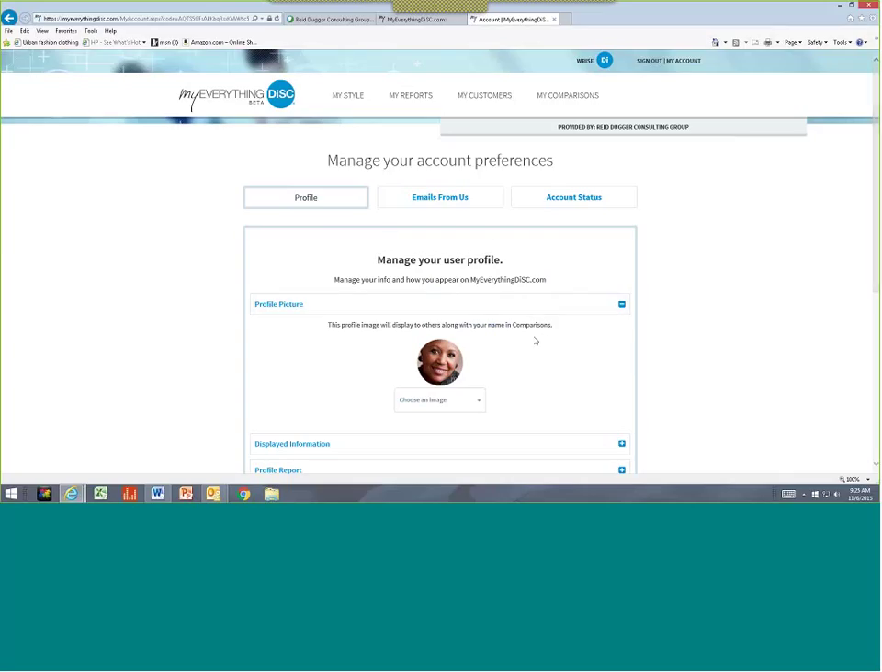Just for comparison's sake, let's choose an image that we're going to upload from, say, our laptop or our computer. So choose image again. Underneath my picture where it says choose an image? Yes, right, because at any time you can change your picture on this platform as well. So let's upload a picture.